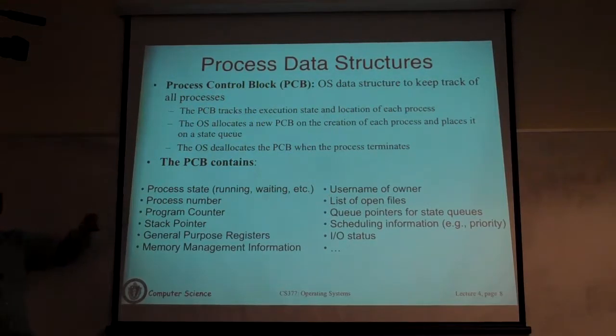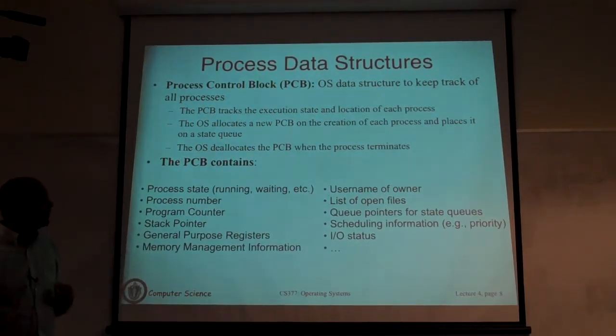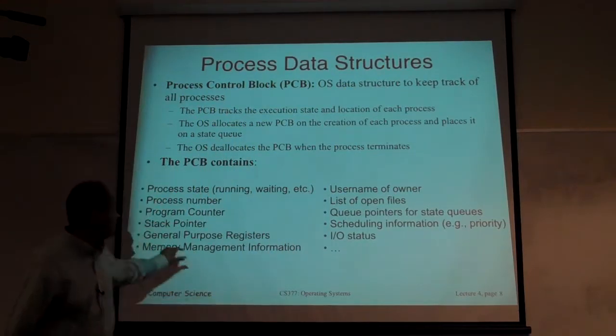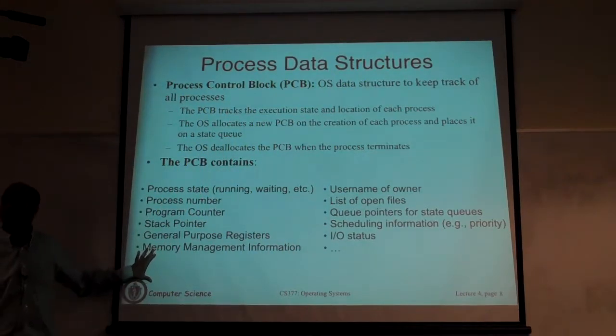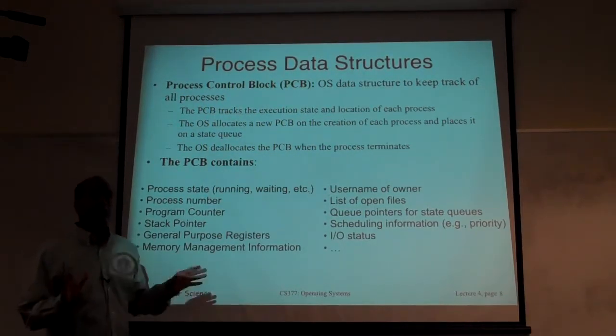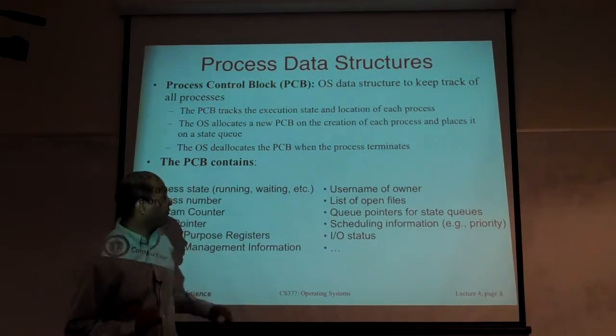Where is the program counter currently pointing? Where is the stack pointer, the heap pointer, all the registers, the general purpose registers? There's memory management information. We are not going to expand on that. This is not one thing. There are many things here, including page tables and TLB entries. When we do memory management, we'll revisit this and we'll expand it. For now, we'll just say it's called memory management. This basically tells us where the process is loaded in memory. That's all you need to know for the moment.